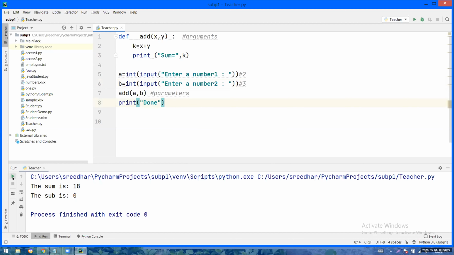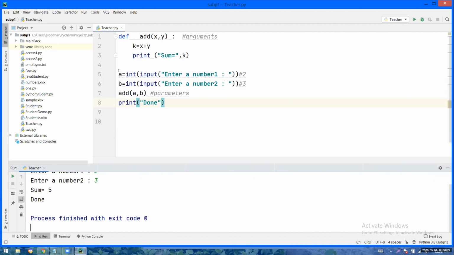Yes, perfect. So I am the user, I am giving 2 and 3. So 2 will go into A, 3 will go into B. You are calling the definition with 2, 3. So the add function will be called with 2, 3. 2 plus 3 will become 5. Sum equal to 5 will be printed.